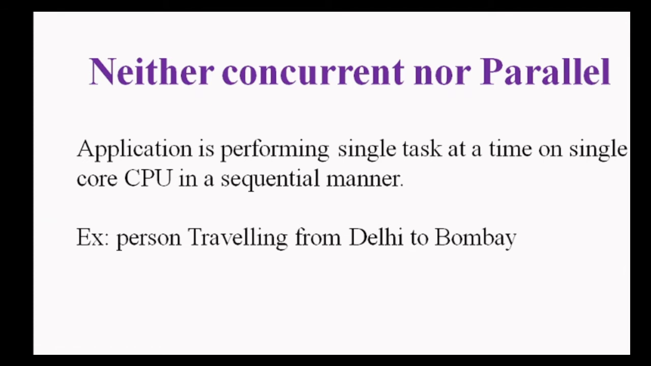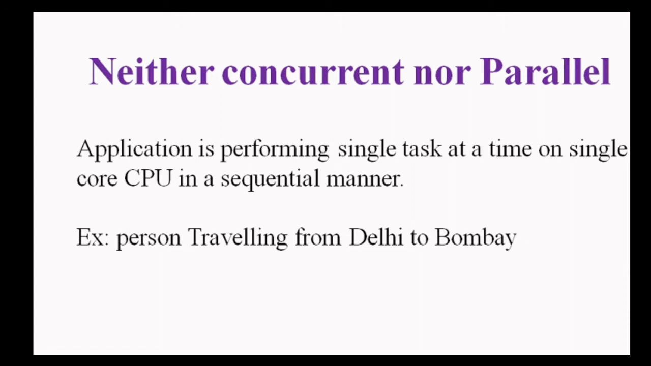Why is it not parallel? Because here we are working on a single core CPU and a single process is running here. That's why we are saying that it is not concurrent. A possible example could be a person who is traveling from Delhi to Bombay, because there is a single person, so the